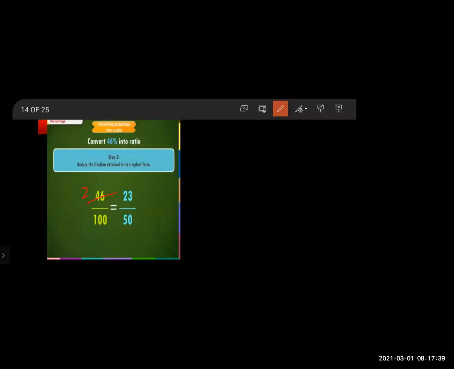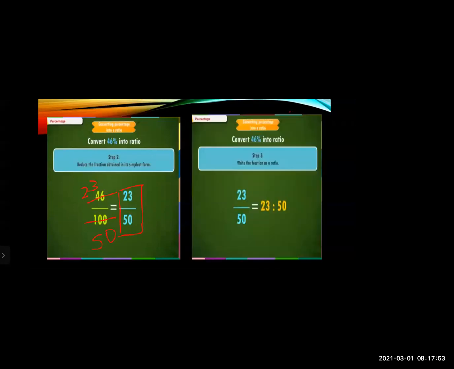So 2 2s are 4, 2 3s are 6, and over here 2 5s are 10 and 2 0s are 0. So here we get the simplest form, 23 upon 50.